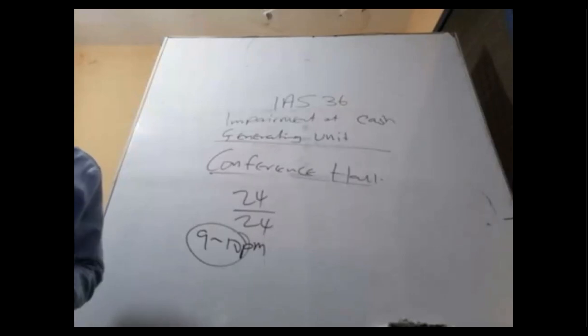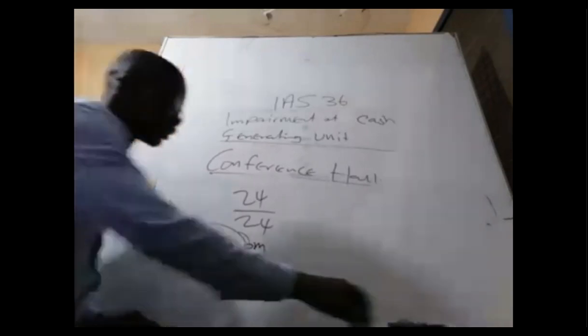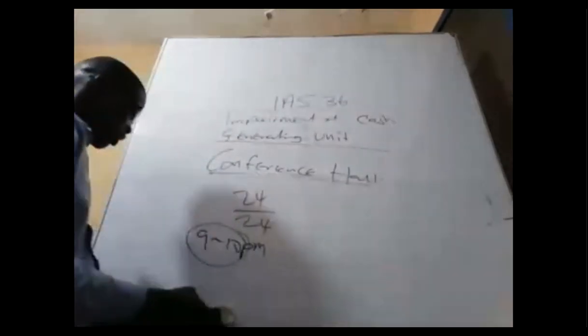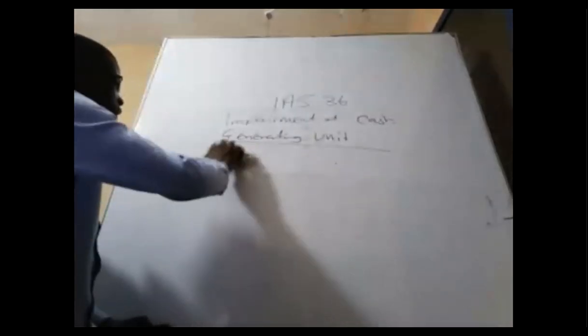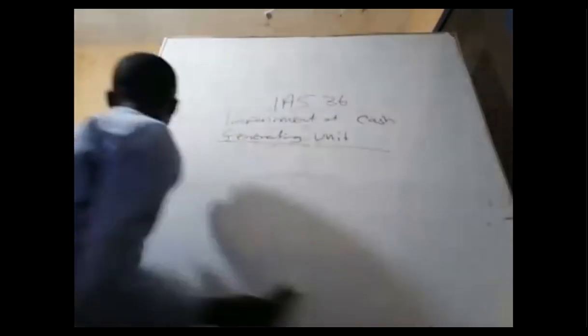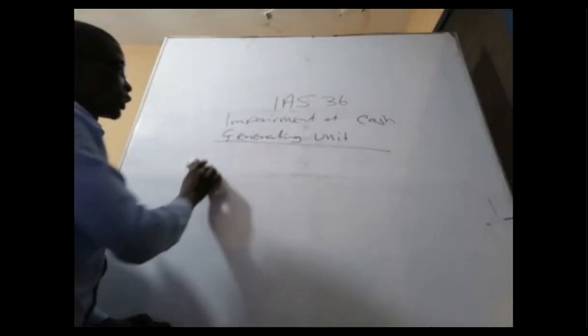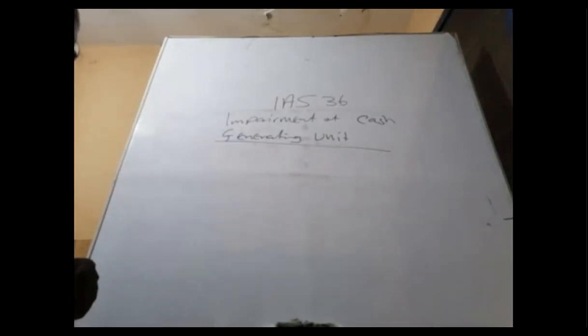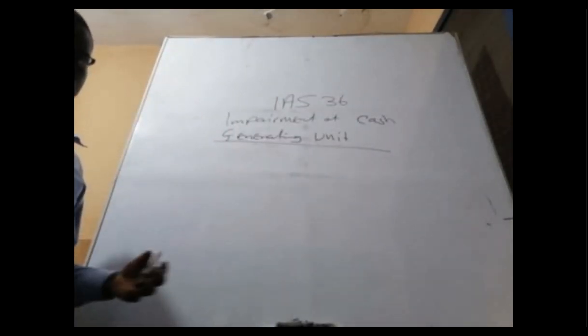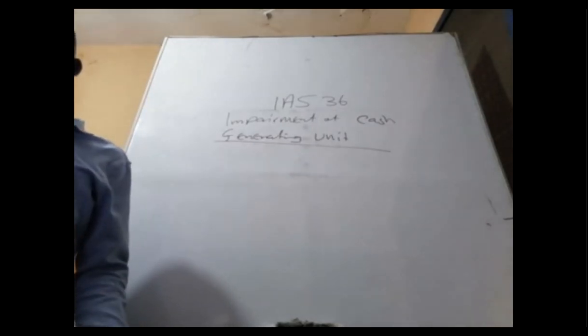Okay, great. We can continue. Sorry about the few interruptions. We had a little challenge, but the system has been restored. So we can continue with our question. We are saying that with the cash generating unit, how do you allocate the impairment charge from a cash generating unit? That's where we are.